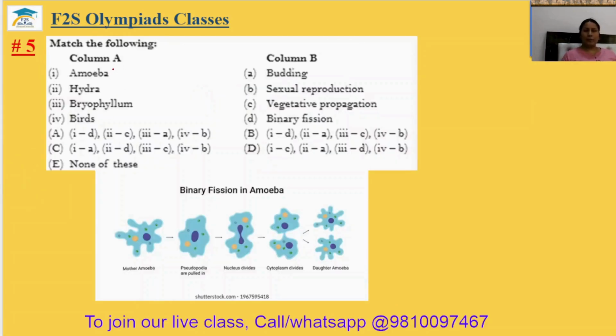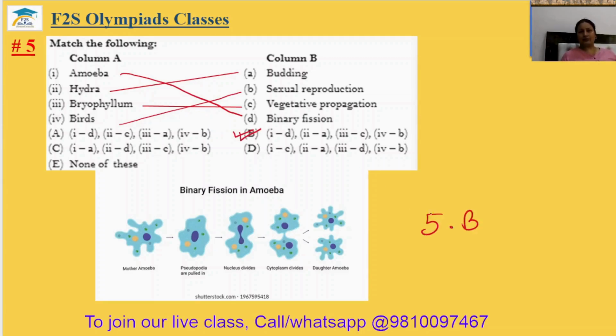Question number 5. Match the following. Amoeba. So in the amoeba, what is there? There is binary fission. Hydra, we know it, budding. Bryophyllum, vegetative propagation. And birds, there is sexual reproduction. So the fifth answer will be your option B. So 5 answer is B.